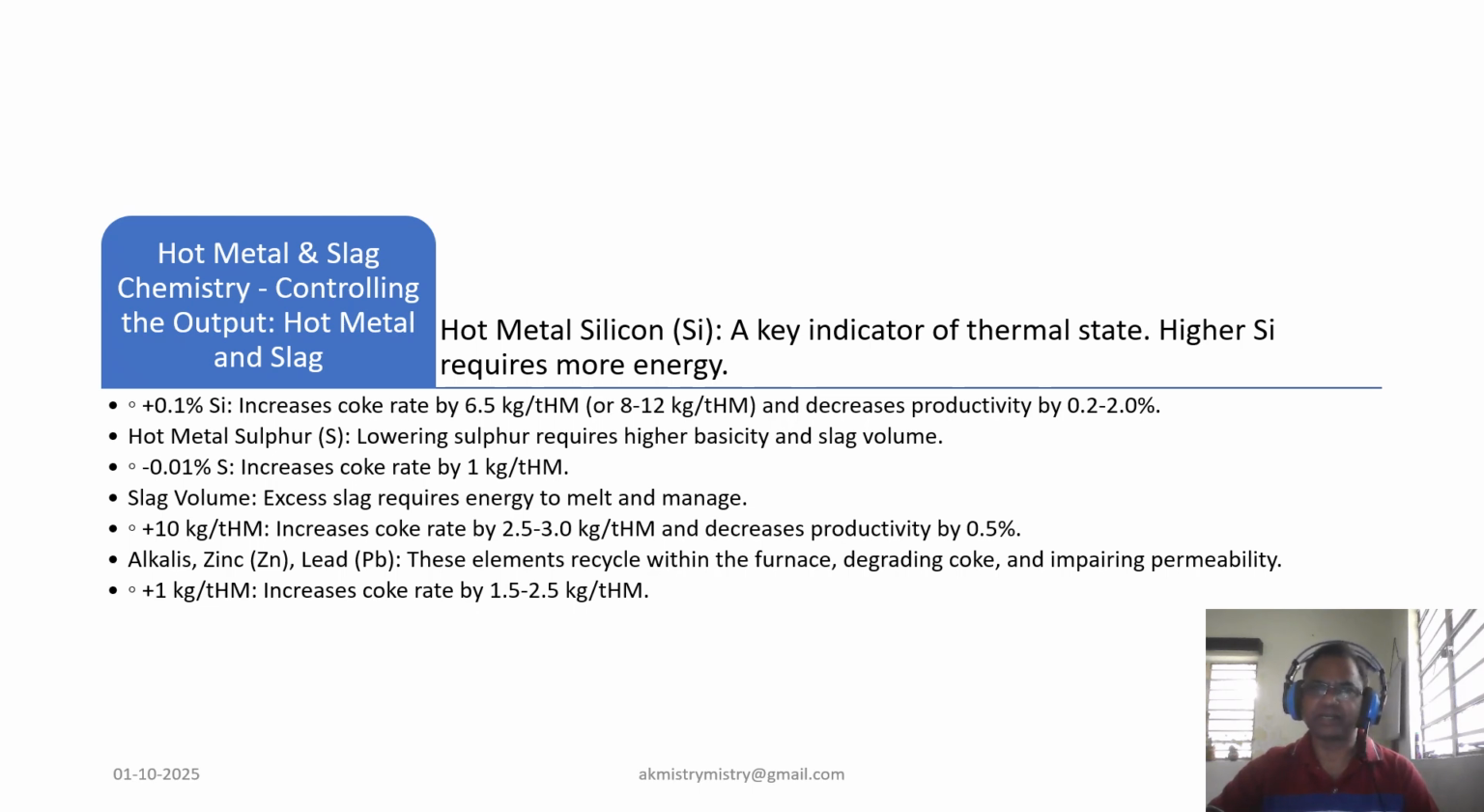Alkalis, zinc and lead, these elements are highly detrimental. They recirculate in the furnace, degrading coke and impairing permeability. An increase of just 1 kg of these elements per ton of hot metal can increase our coke rate by 1.5 to 2.5 kg.